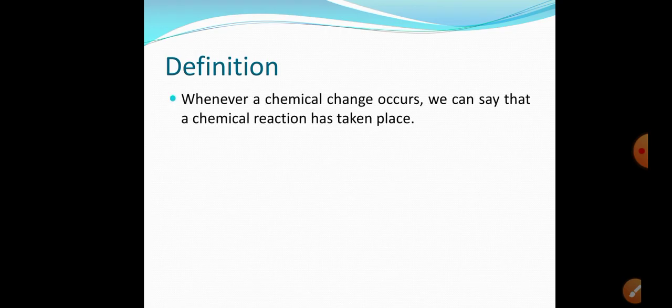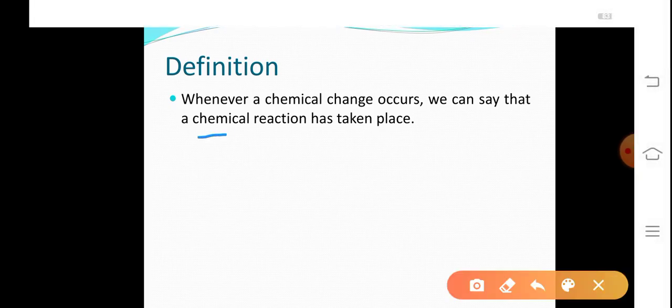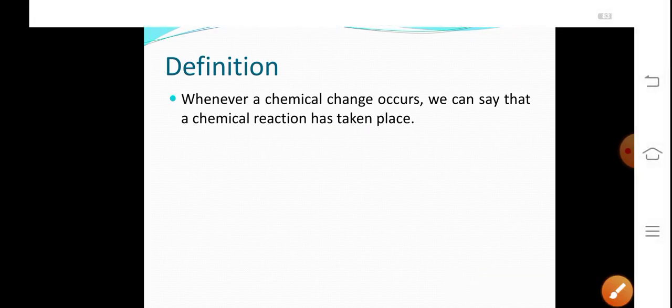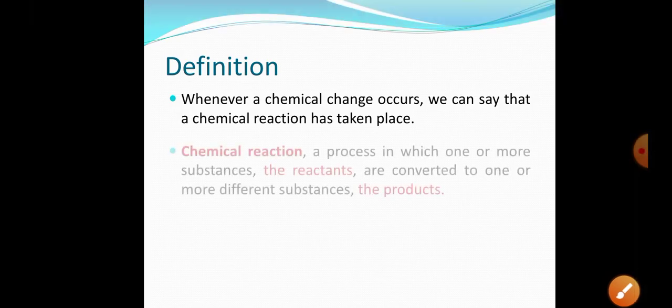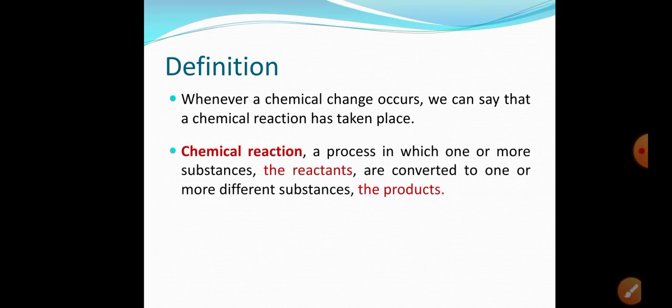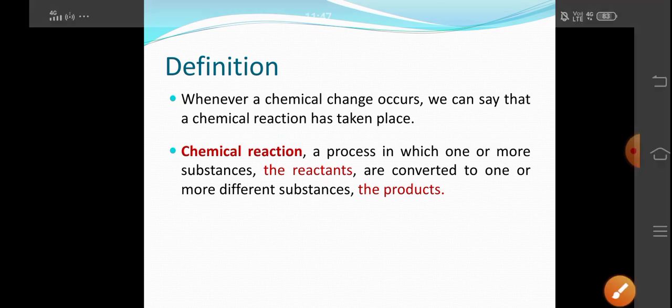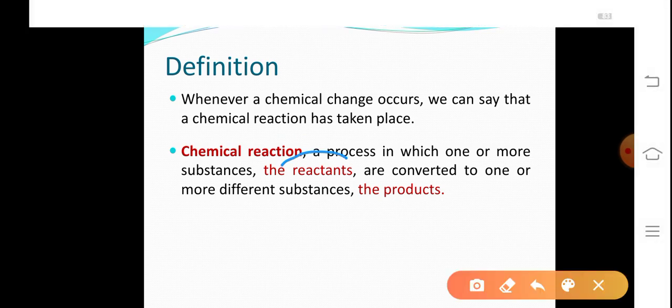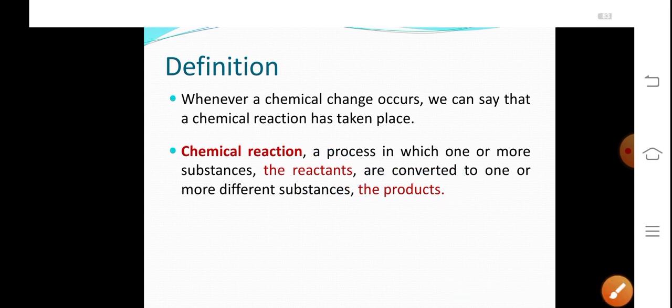So let us start the definition. Whenever a chemical change occurs, we can say that a chemical reaction has taken place. What is a chemical reaction? A process in which one or more substances, that is the reactants, are converted to one or more different substances, that is the products. So in a chemical reaction, the reactants get converted into the products. So chemical composition is changed.